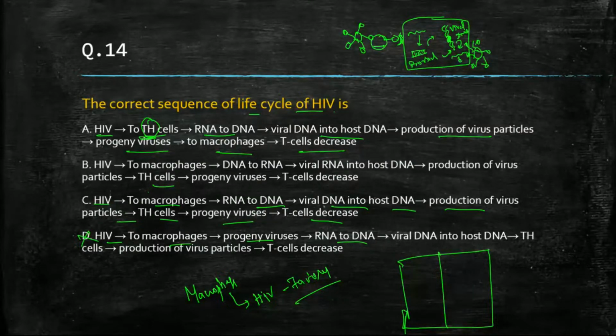So we should think: if macrophage is the HIV factory, what is given in the options? Macrophage, then T helper cells, then production of virus particles, and T helper cells decrease. Or, after the production of virus in the macrophage, it moves to T helper cells, progeny viruses are produced in large numbers, and then the T cell count decreases. Okay, so what will be the correct answer?